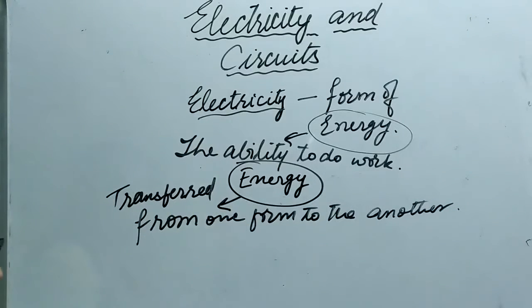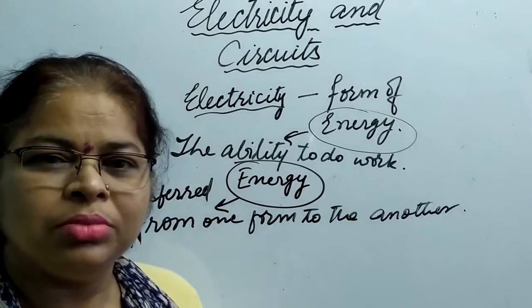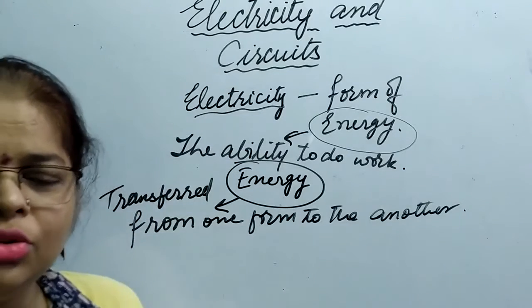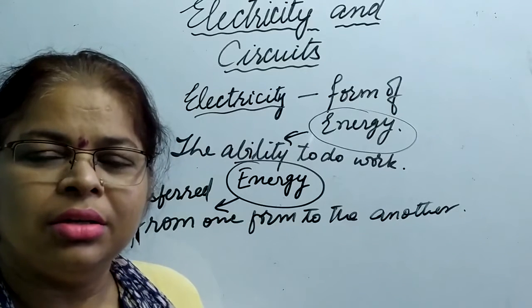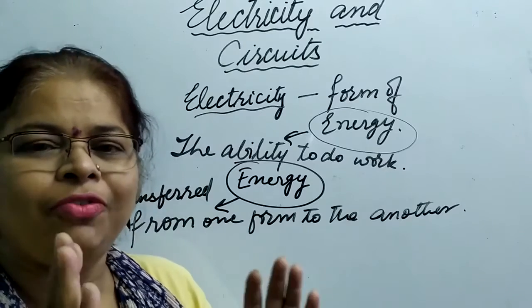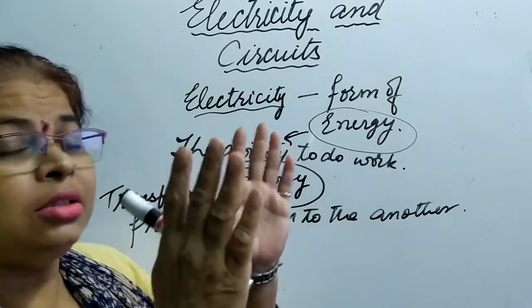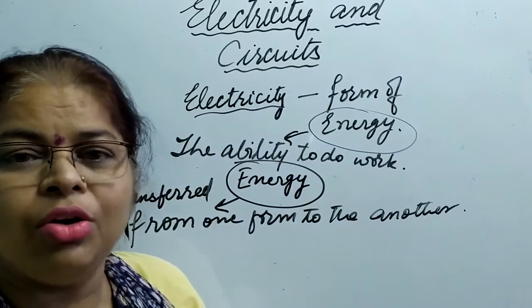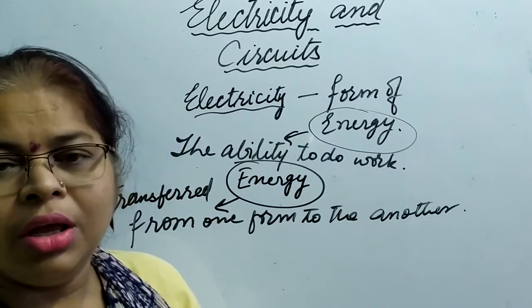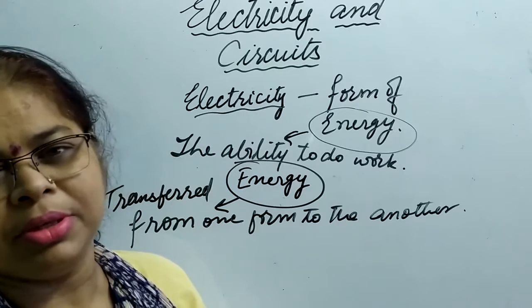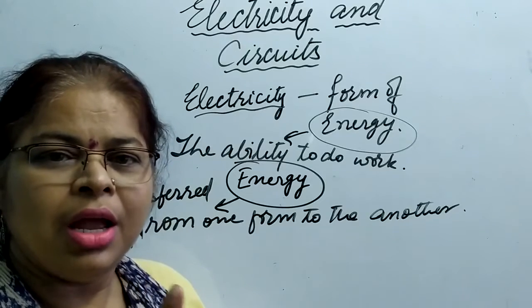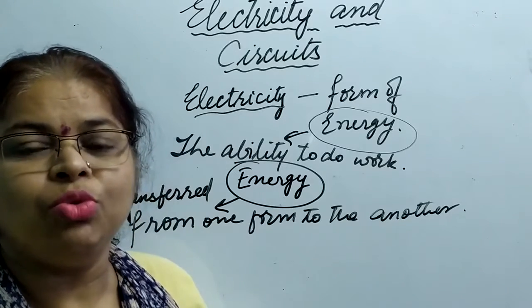Let us take an example. You come in your room and what do you do? You switch on the light. How do you switch on the light? You just go and click the button on the switchboard. Now what will happen? Electricity will flow and the light, or maybe it is CFL or bulb or tube light, is going to glow. Or if you switch on the fan, then what happens? The electricity flows in the conductor, on the wire, and the fan starts moving.